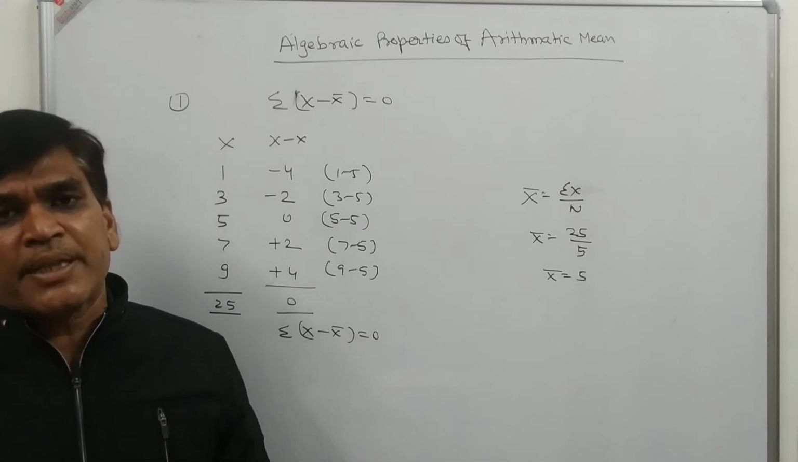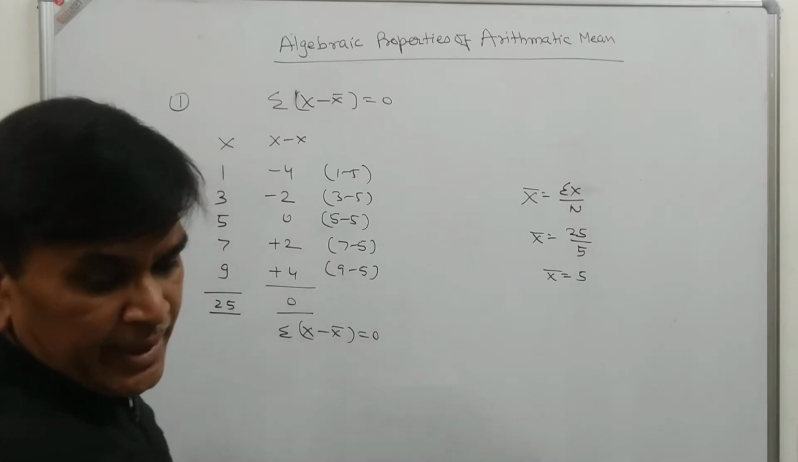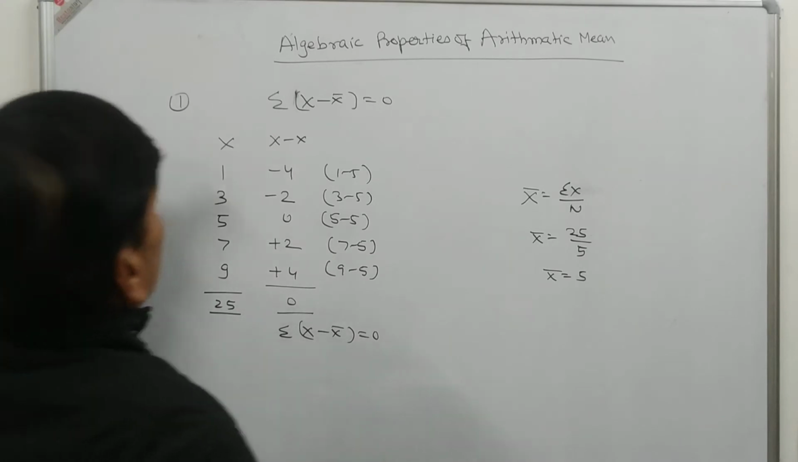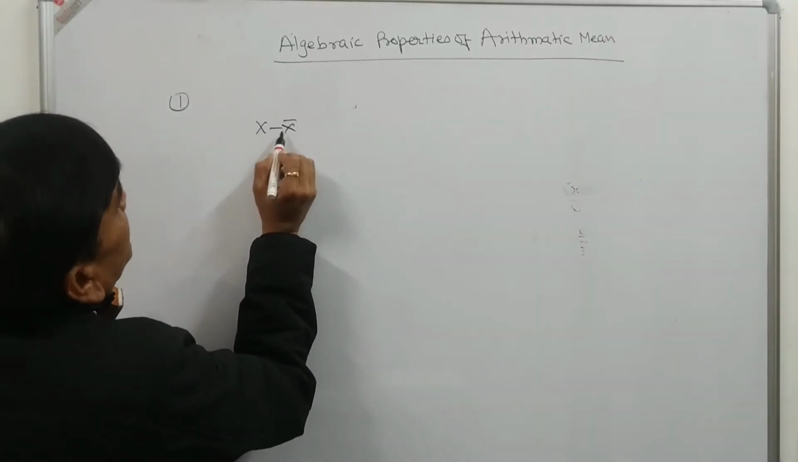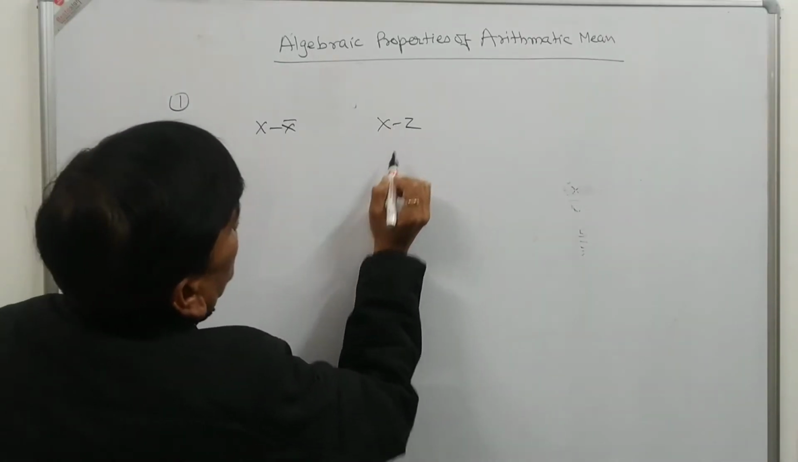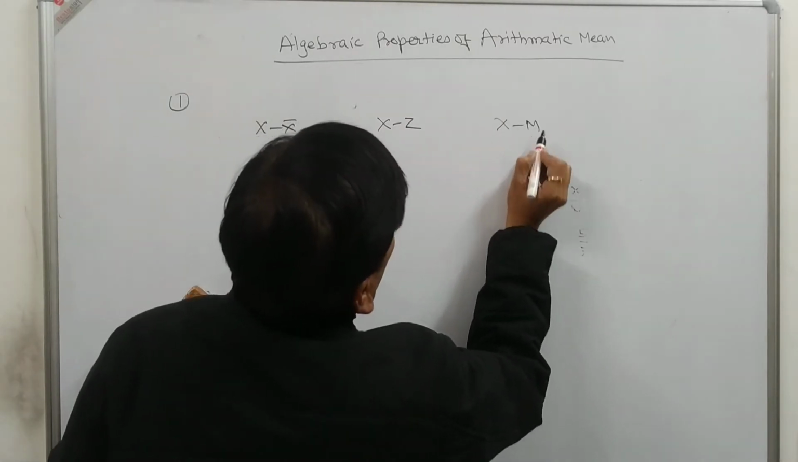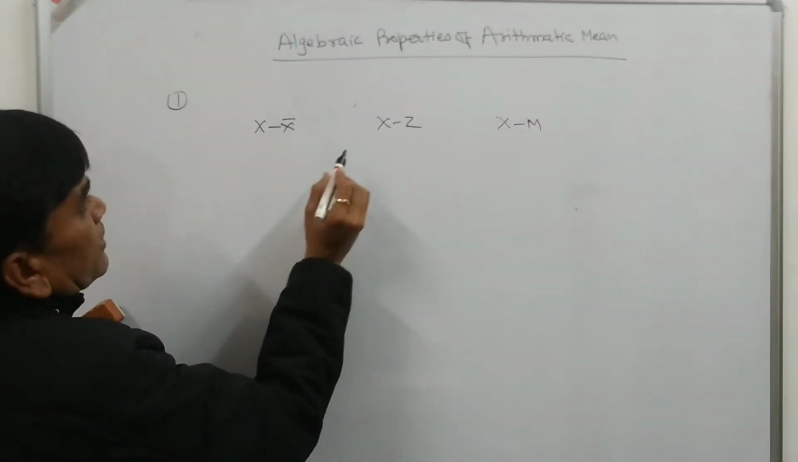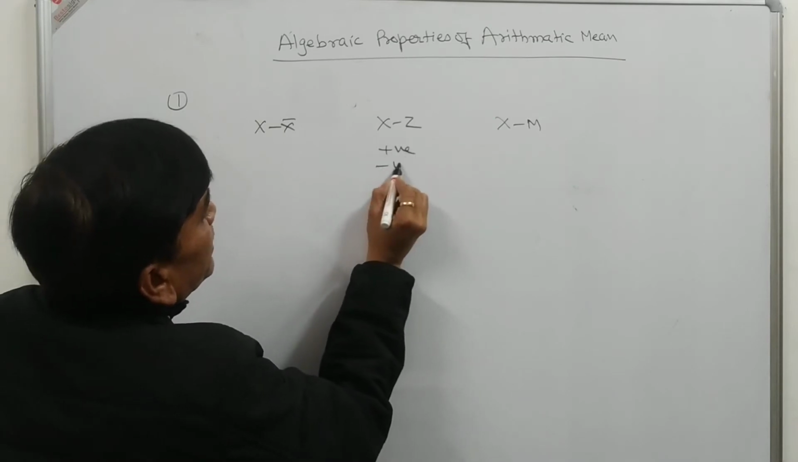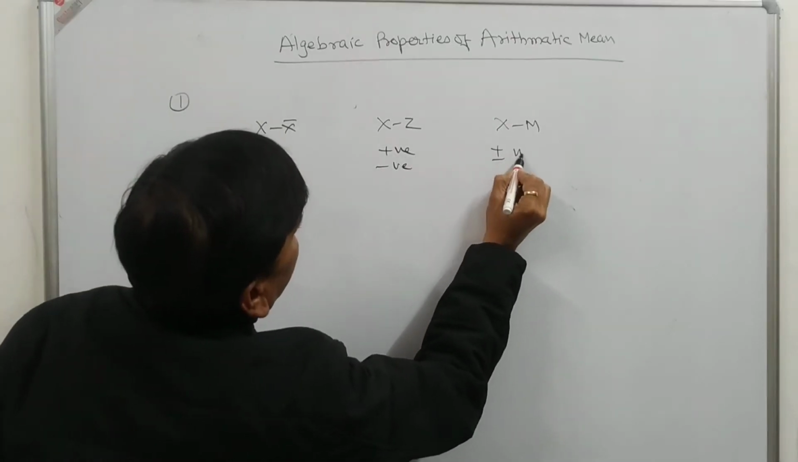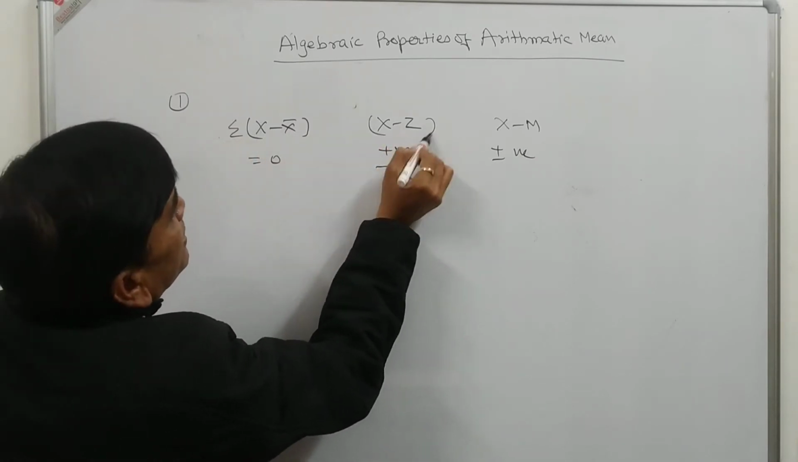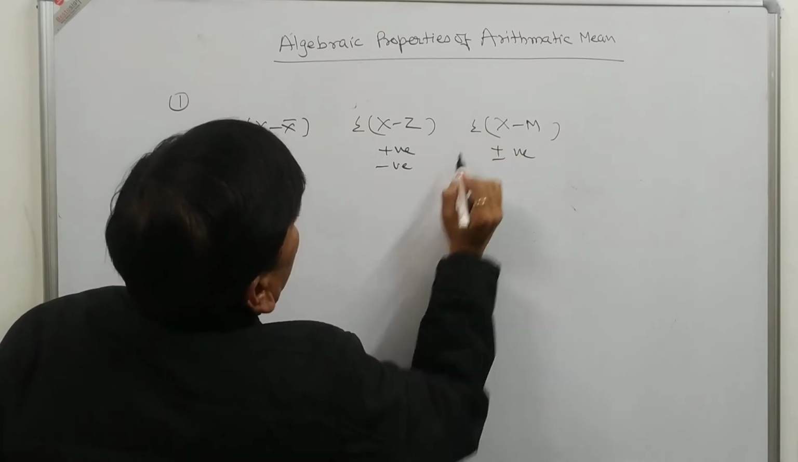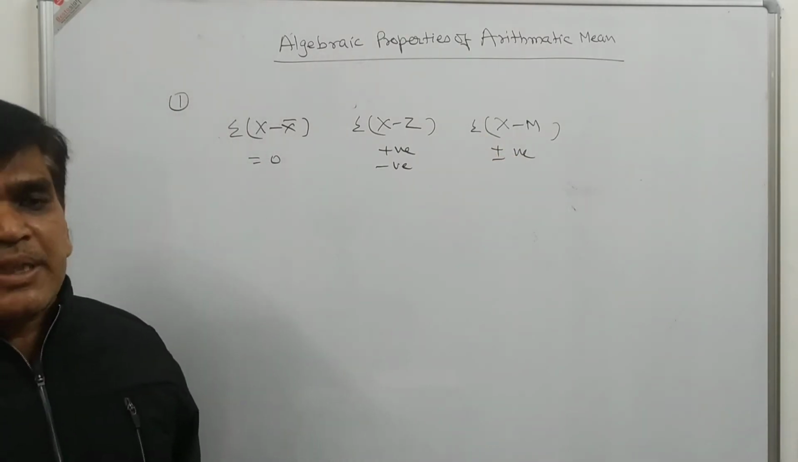We can take deviations from the mean, x minus x bar, or from the mode, or from the median. The deviations may be positive or negative values, but the summation of deviations from the arithmetic mean is always 0. So that is the first property of the arithmetic mean.